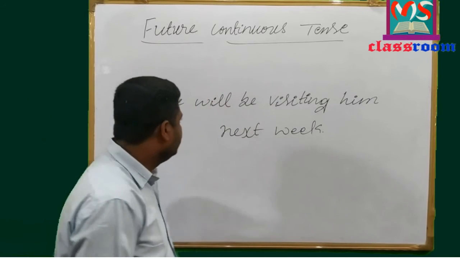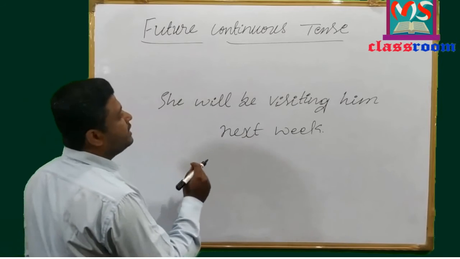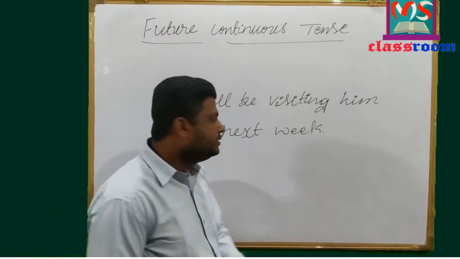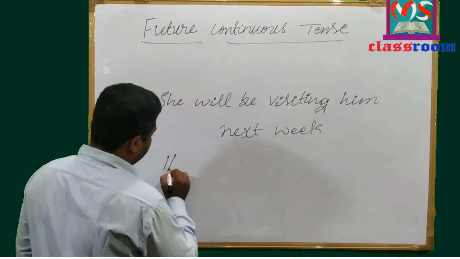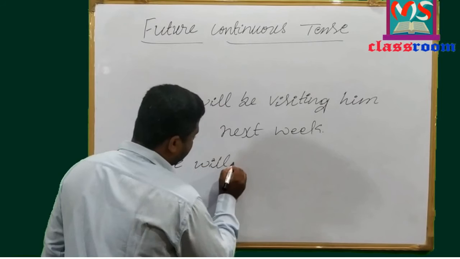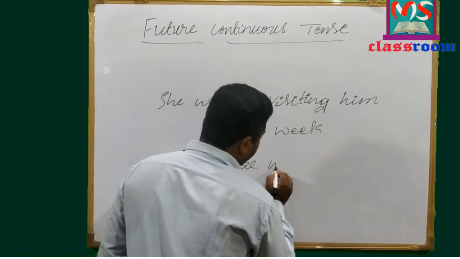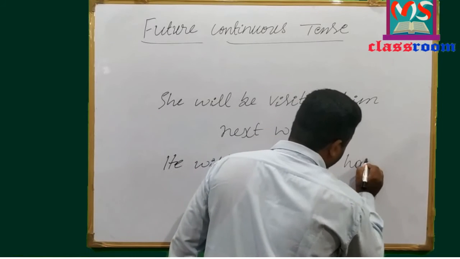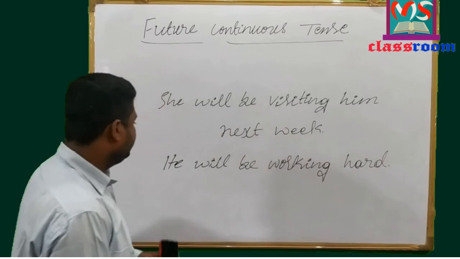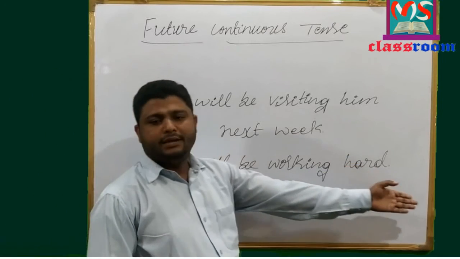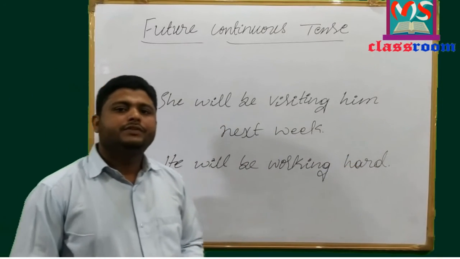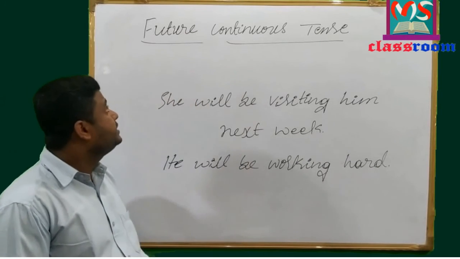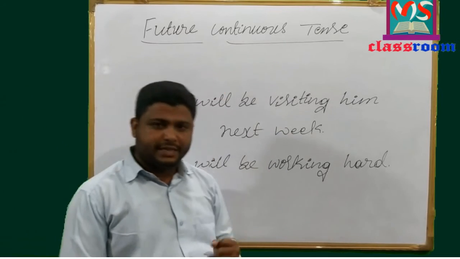And as I have told you, it is also used to describe an action which will be going on, which will be in progress at some point of time in future. For example, he will be working hard. Look at here. He will be working hard. So the action which will be going to take place at some point of time in future. So these are all the things related to future continuous tense.